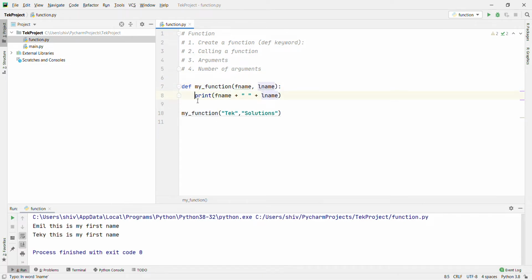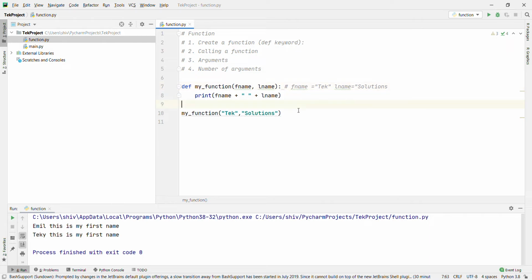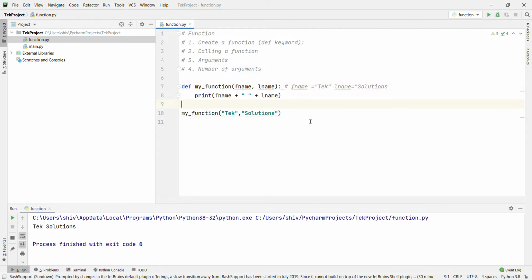Then it will print Take with a space and then the last name, Solution. So fname is equal to Take and lname is equal to Solution. Let's run it. Okay, Take Solution.